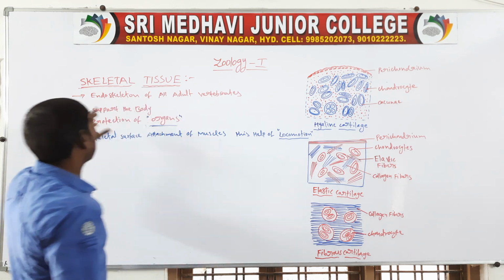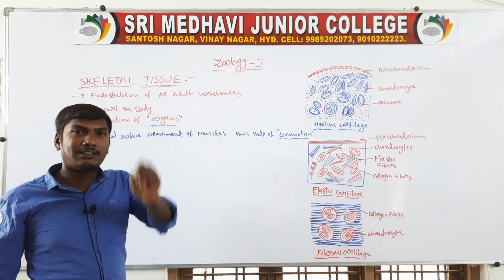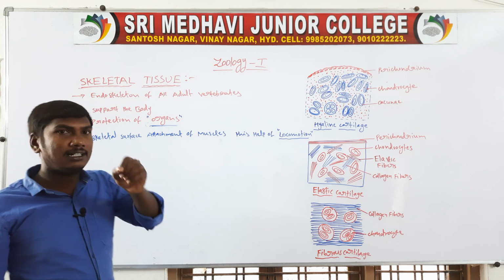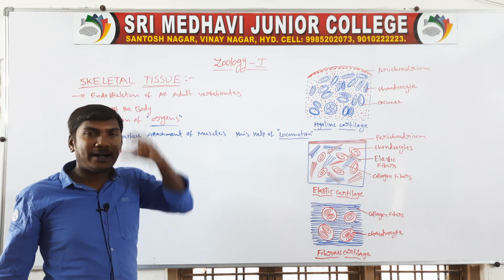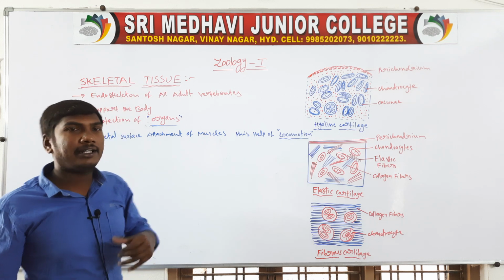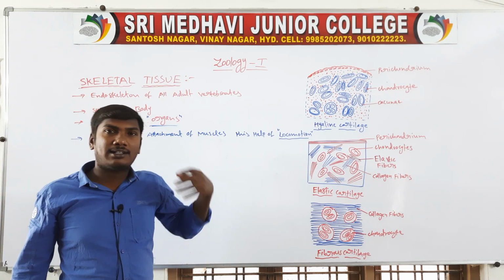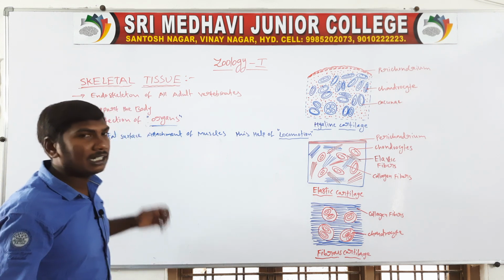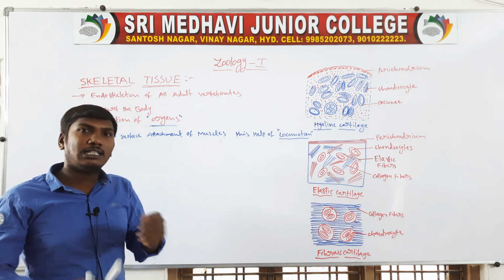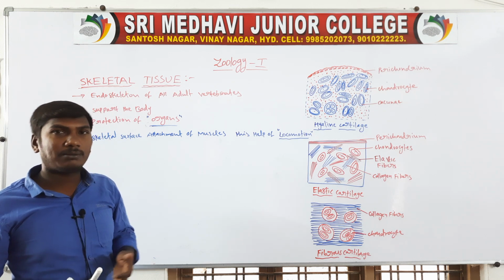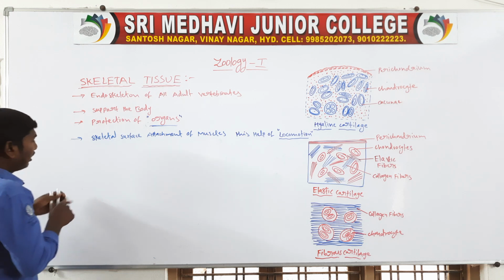So these are the skeletal tissues. The skeletal tissues are the endoskeleton of all adult vertebrates. They support the body, protect the organs, and the bones are the attachment of the muscles, which helps in locomotion.